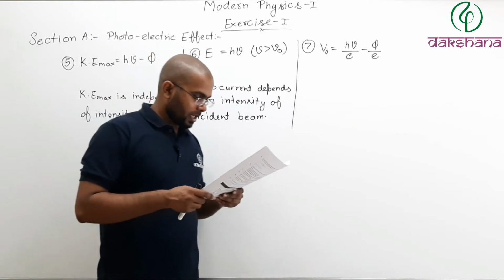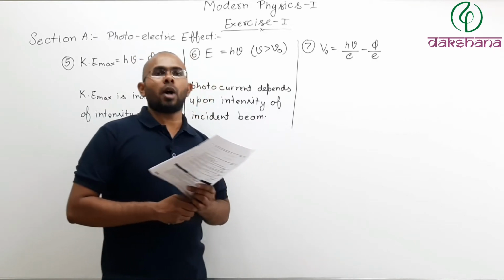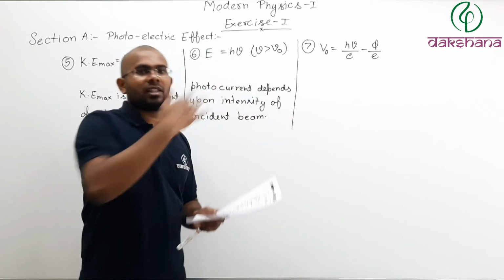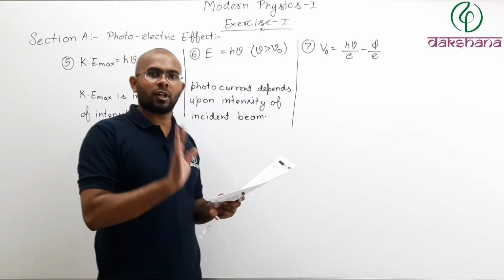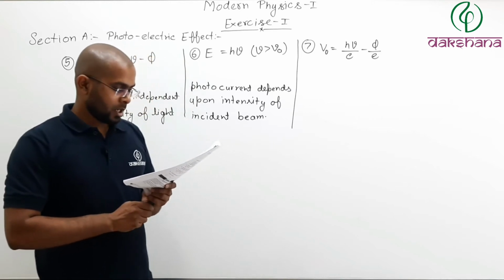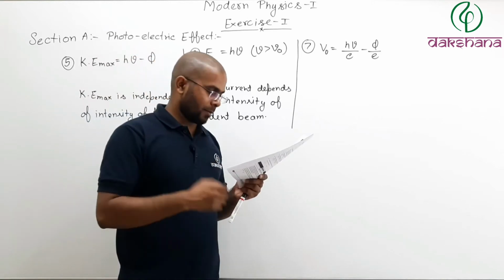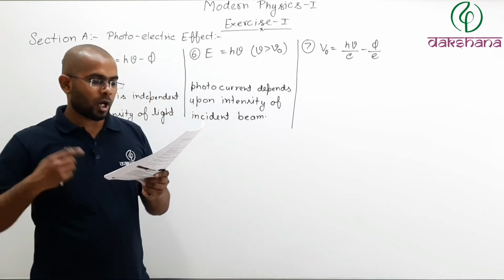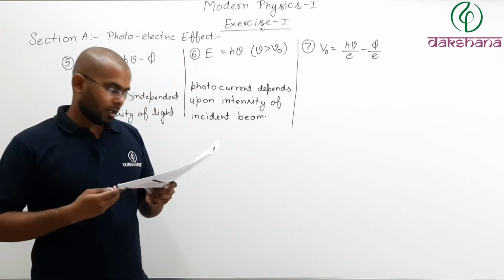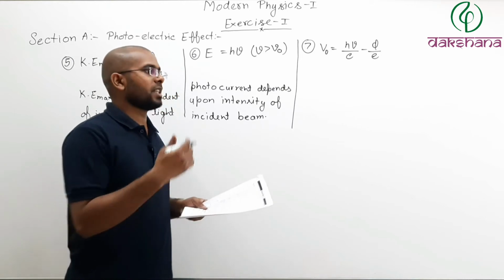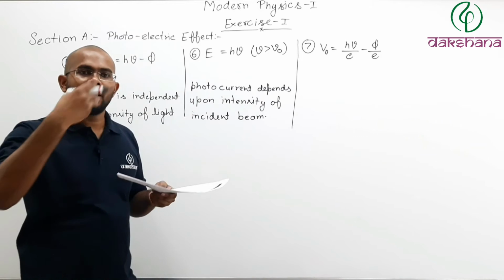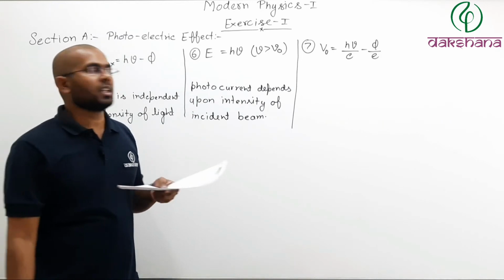Option number 1, emission of photoelectrons is stopped. No, it is not stopped. They are not able to reach the collector plate. The emission is not stopped. So option number 1 is wrong. Option number 2, the photoelectrons are emitted but are reabsorbed by the emitter plate. Of course, they are emitted, and when they are not able to reach the collector plate, they are reabsorbed by the emitter plate.